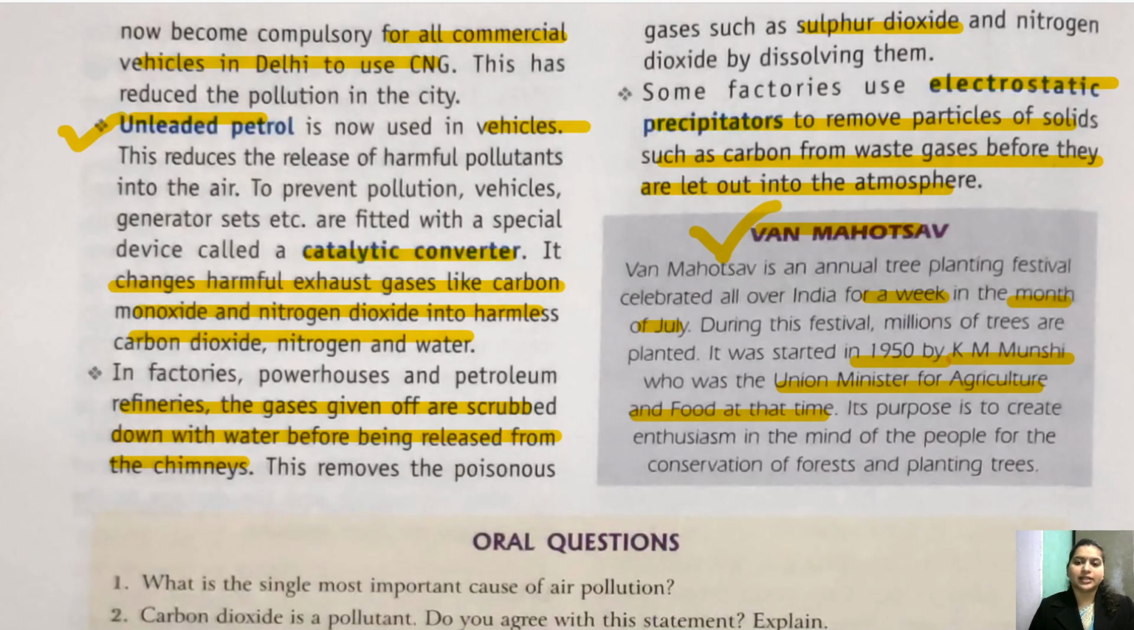We have completed the explanation of this chapter. We are left with the exercise and oral question answer. So that was all about this chapter, children. Please do read this chapter. This chapter is very important, not just for studying purposes, but these things should be followed, and we should take measured steps to control pollution.